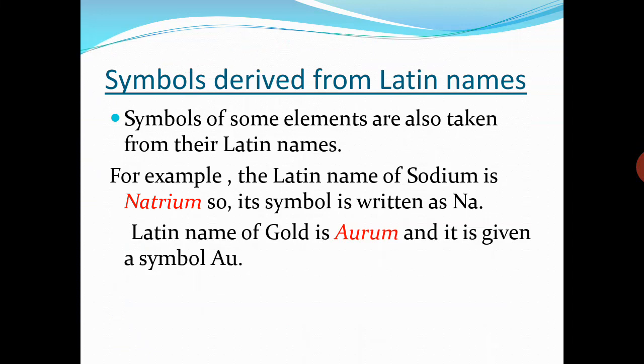Students, symbols of some elements are taken from their Latin names. For example, the Latin name of sodium is natrium. So its symbol is written as Na. Capital N, small a. Latin name of gold is aurum and it is given a symbol Au, capital A and small u.